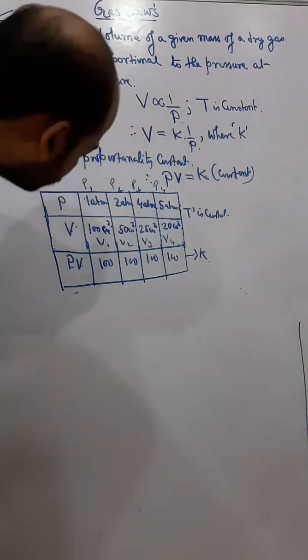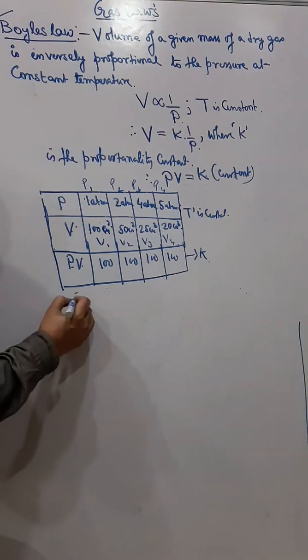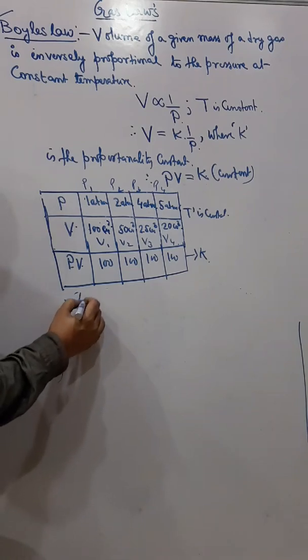Okay, now we can also show the relation of pressure and volume in a graph. That's called the Boyle's law graph, that is the V versus P graph.